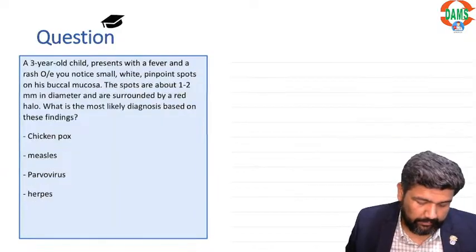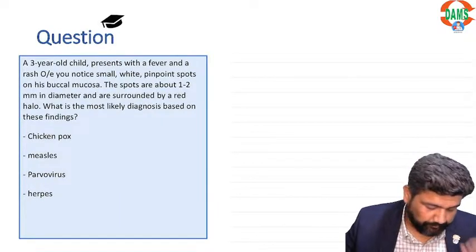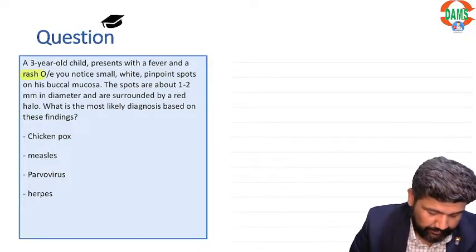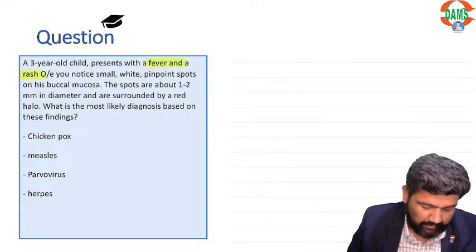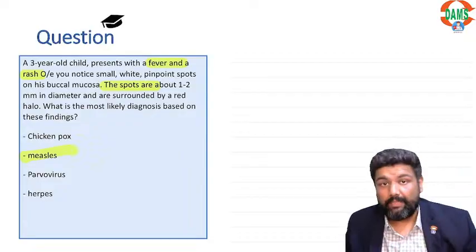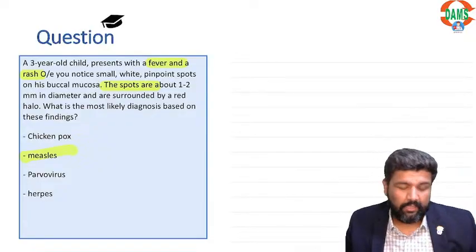Now, a 3-year-old child presents with fever and rash. There are spots. Beta, which spots are these? These are Koplik spots, seen in measles.